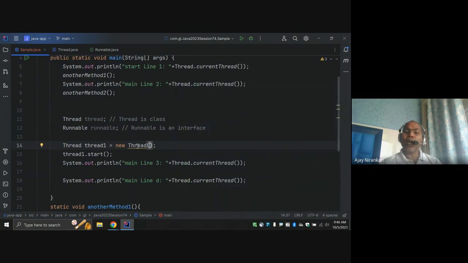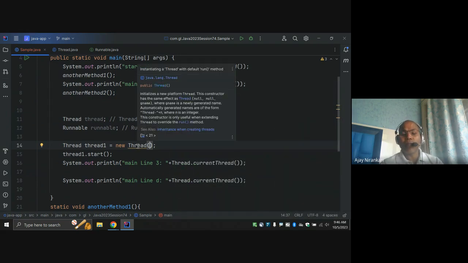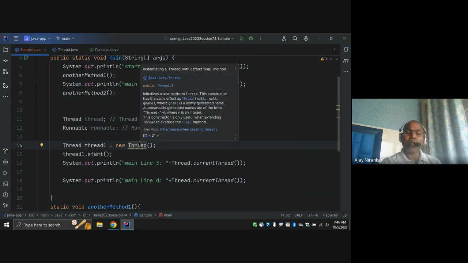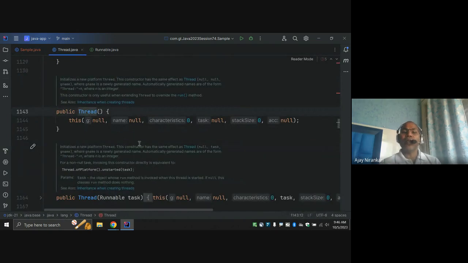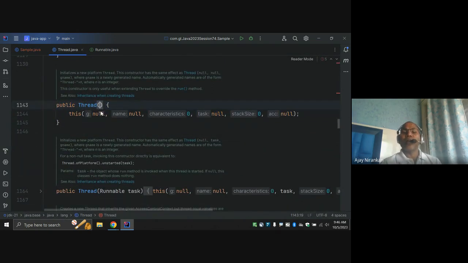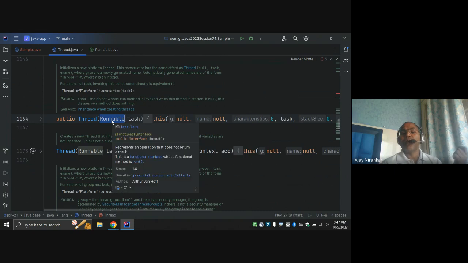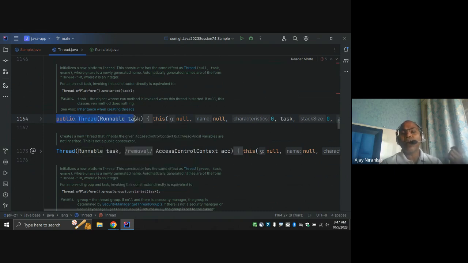Notice the Java Thread class has multiple constructors. This is the default constructor, where they are not passing anything. Next, notice the constructor that takes one argument, a Runnable task. So this is what we can use.